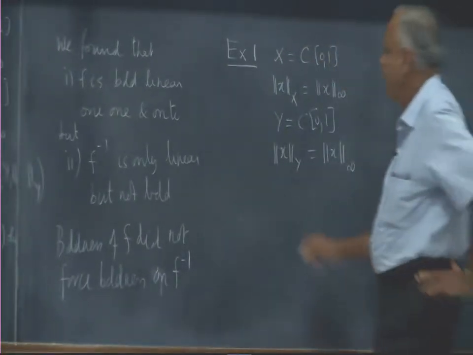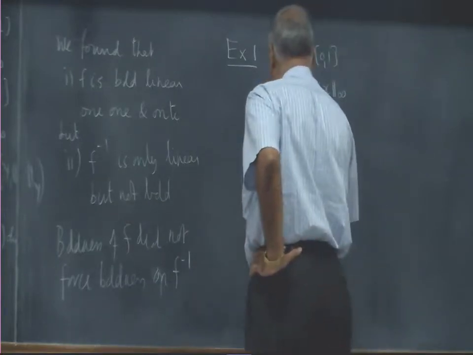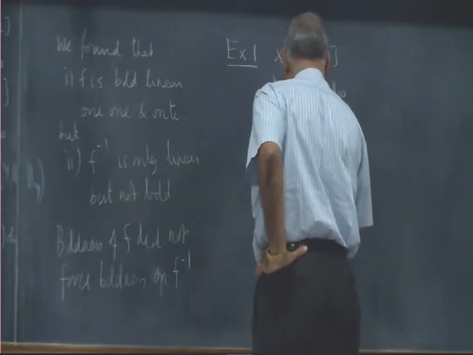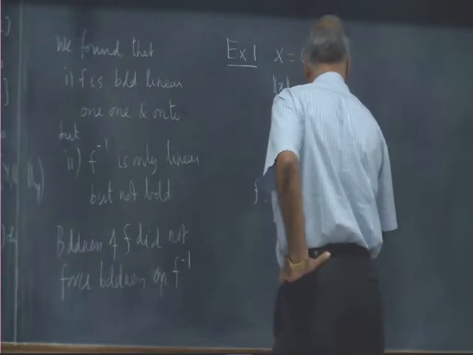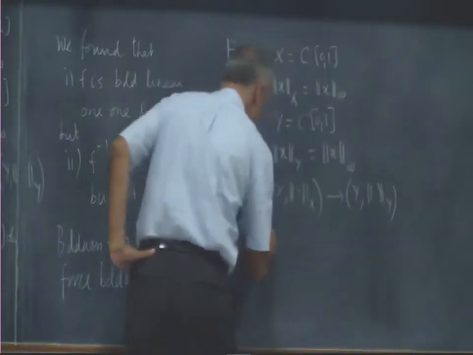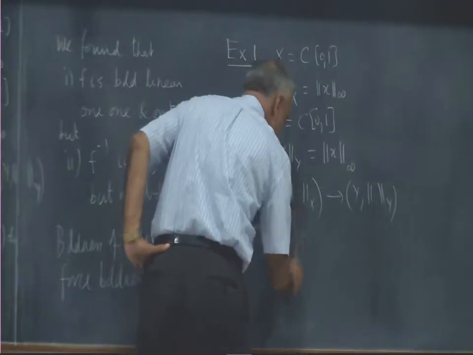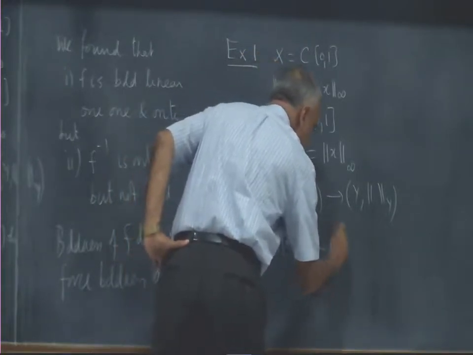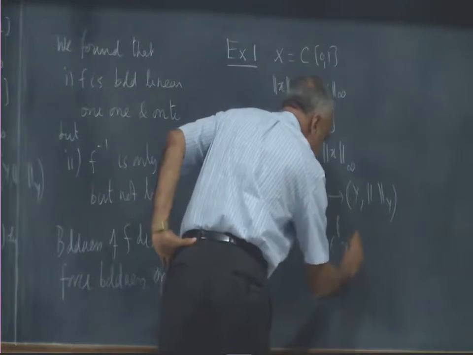Then I defined F from X to Y as F of x at any point t is e to the power t times x(t).